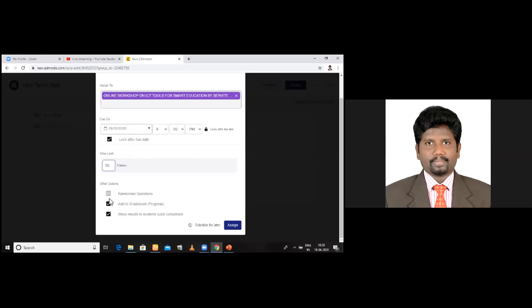And randomize the question. See, when you randomize, the questions go in a different order. If you want, randomize the questions so that they will be shuffled, so that each student will have their own question. Am I clear to you? Now, if you assign, immediately it will be assigned for the students. Schedule later is there. You please make use of schedule later. I'm just assigning.